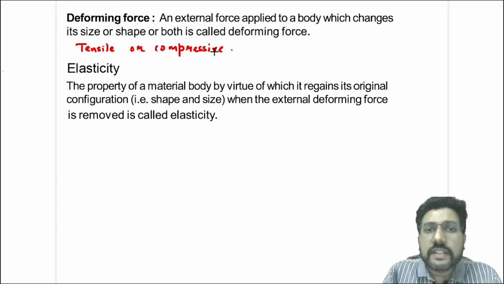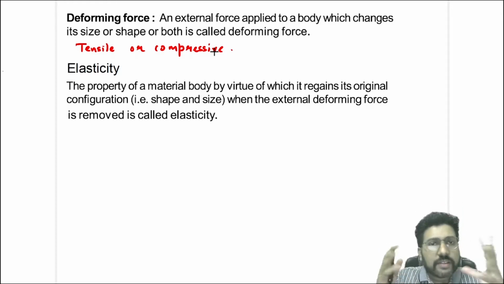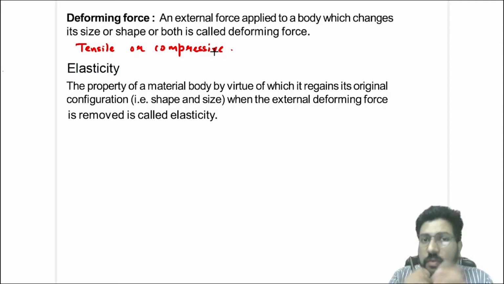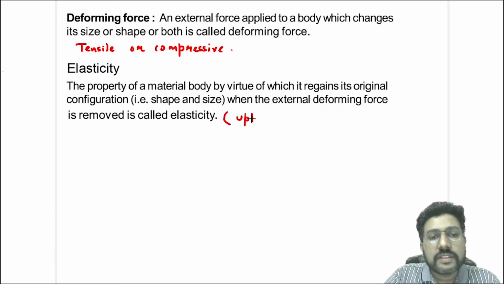Okay. Now, this chapter deals about elasticity. What is this elasticity? It is the property of a material body. Again, I'll repeat, it is a property of a body by virtue of which it regains its original shape when the external deforming force is removed. So you are trying to deform a body and the body is actually getting deformed. No body is perfectly rigid. Okay, so the body is getting deformed, but as soon as you remove this deforming force, the body again regains its original shape. This property of a body, when it again regains its original shape, is called elasticity, but this definition is valid only up to what is called elastic limit.